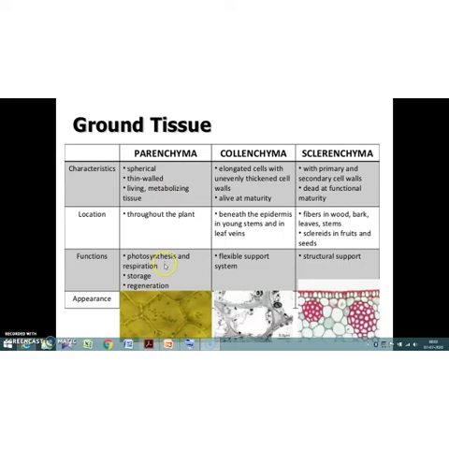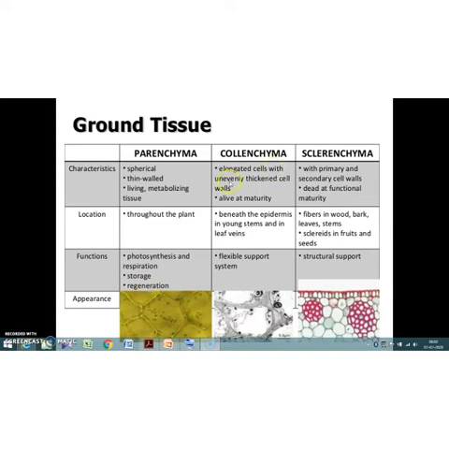So these are the characteristics. We know that parenchymatous cells have a thin cell wall. They are live cells, metabolizing tissue. And what is the location? Yes, throughout the plant. And what are the functions? Photosynthesis and respiration, storage and regeneration.